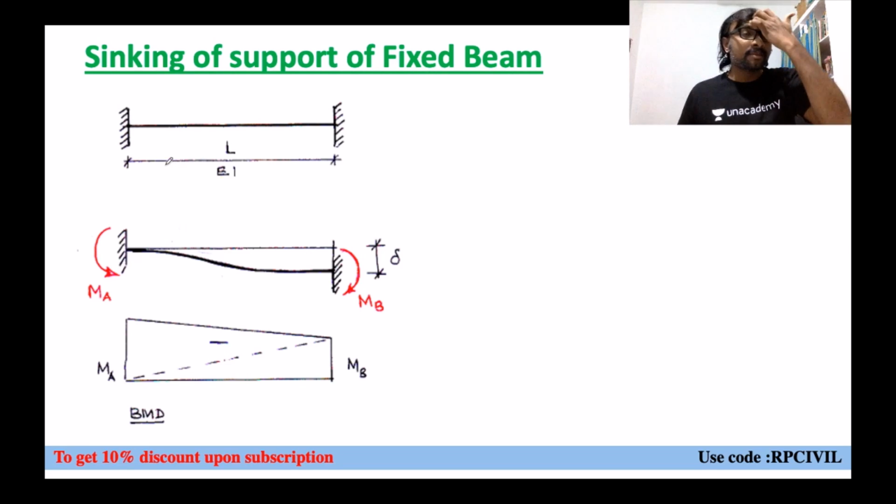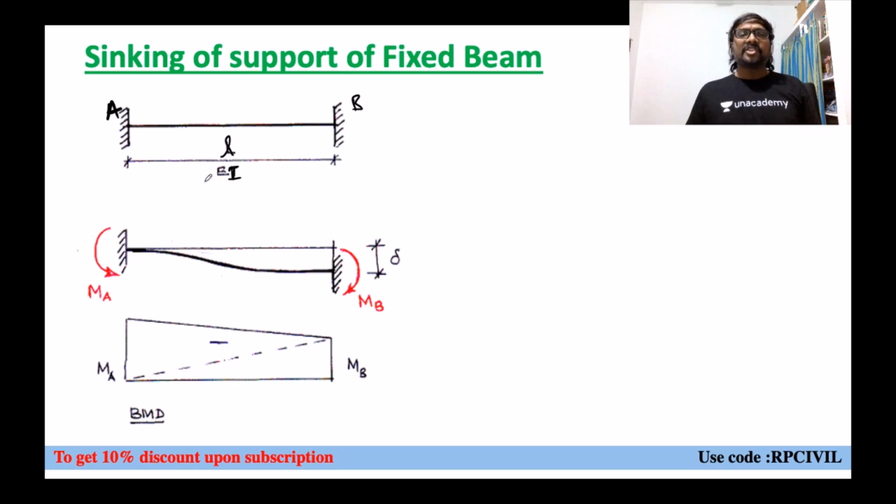So what is this fixed beam? Here this is your fixed beam AB, let us assume, and its length is L. EI, the flexural rigidity, will be constant. We don't know the value, so we just keep a constant EI.